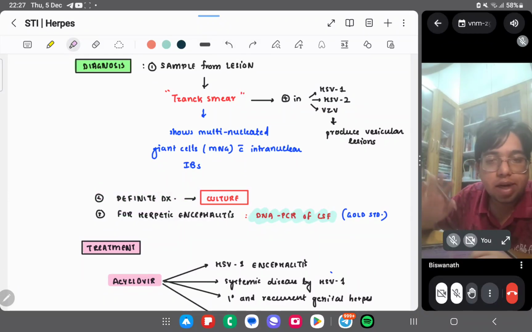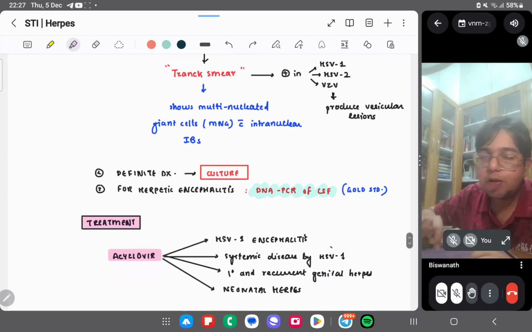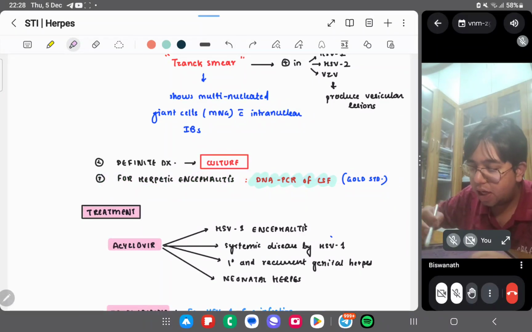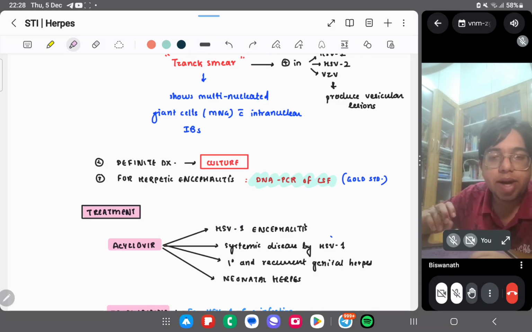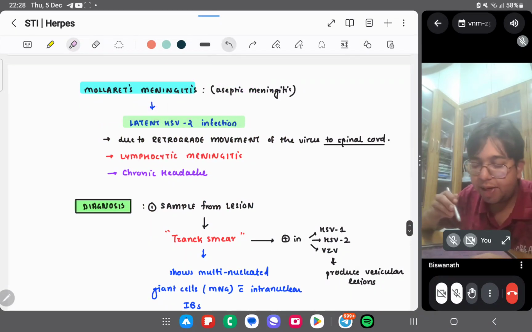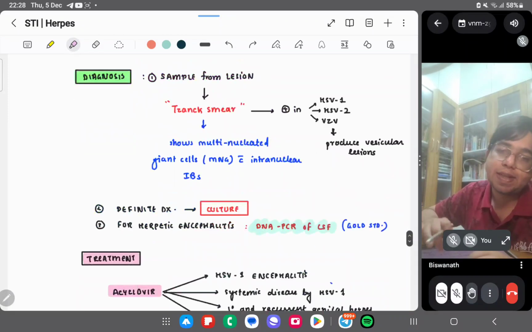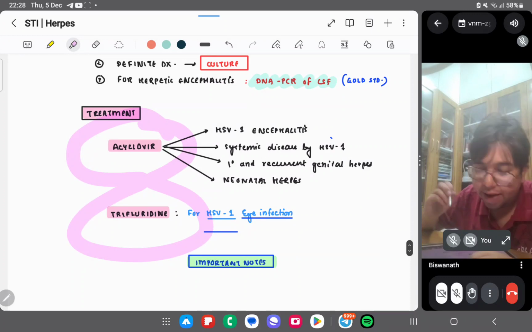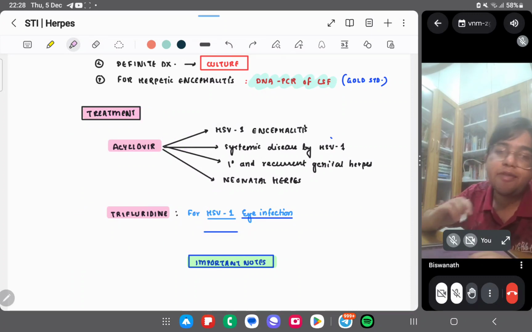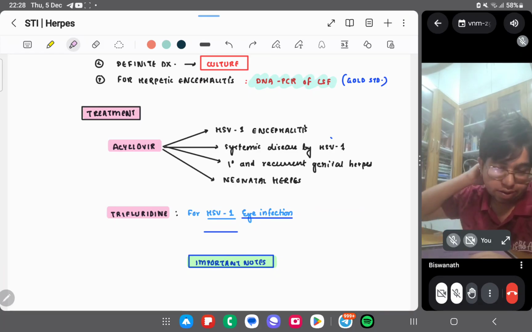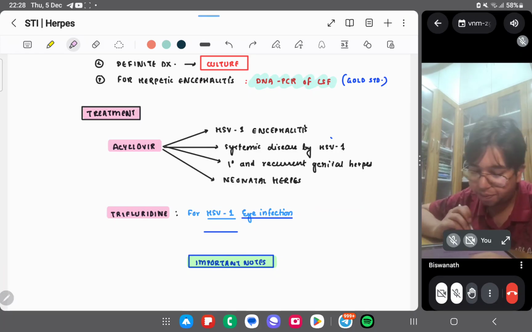Definite diagnosis is done by culture, but culture is time consuming and requires more manpower. For herpetic encephalitis, you can do DNA PCR of the CSF sample, right? For Mollaret's meningitis also, you can do a CSF examination, right? What is the treatment? You can use acyclovir and trifluridine. Trifluridine is basically used in cases of eye infections due to HSV1.